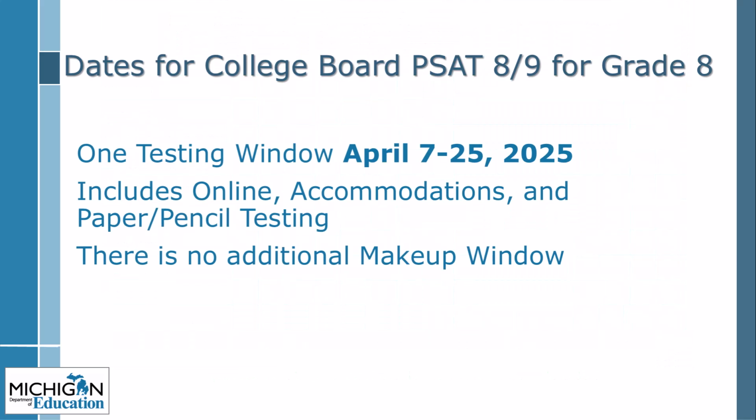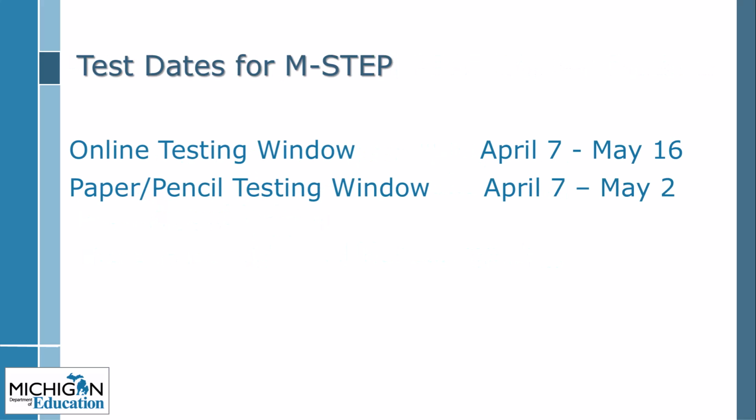Schools are expected to administer the PSAT 8/9 for Grade 8 during the online testing window, which is April 7th through April 25th, 2025. The window is the same for students approved for accommodations and for the few schools approved for paper-pencil testing. There is no makeup testing window for the College Board assessments for Spring 2025. Students absent on a testing day are to make up the assessment when they return to school and within the testing window. The 6-week online testing window for M-STEP Science and Social Studies is April 7th through May 16th.